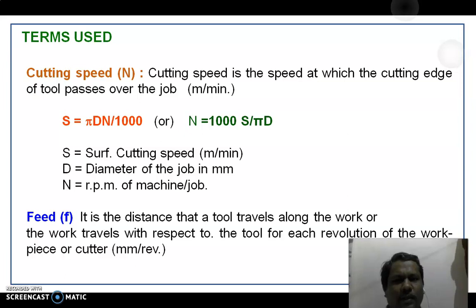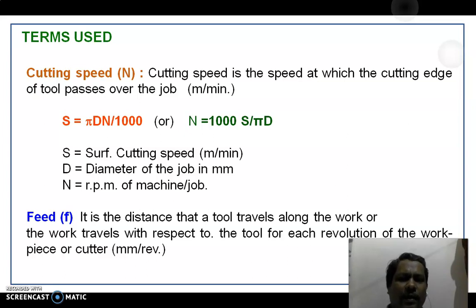The other parameter is cutting speed. Cutting speed is the speed at which the cutting edge of the tool passes over the job. It is denoted in terms of meters per minute in the problems. The very basic formula that we already know: S equals pi D N by 1000. Sometimes S may be replaced by capital V. In some books you would have seen capital V instead of S. Here we have chosen S to indicate it is a surface cutting speed.